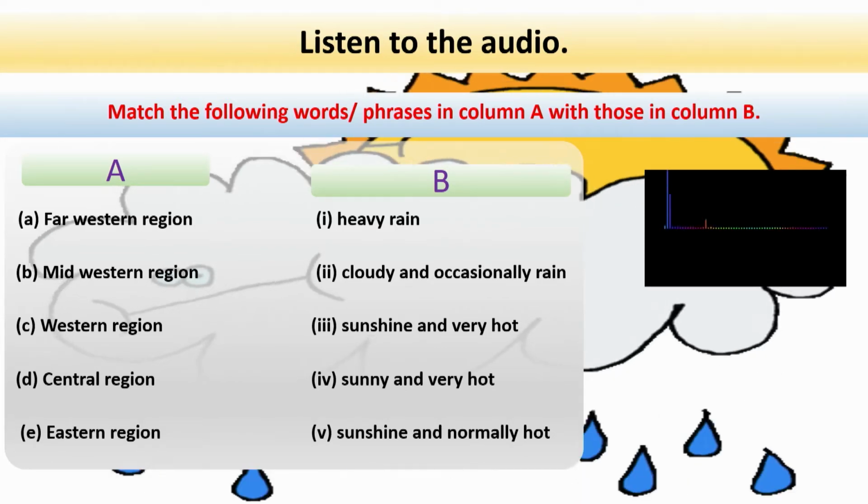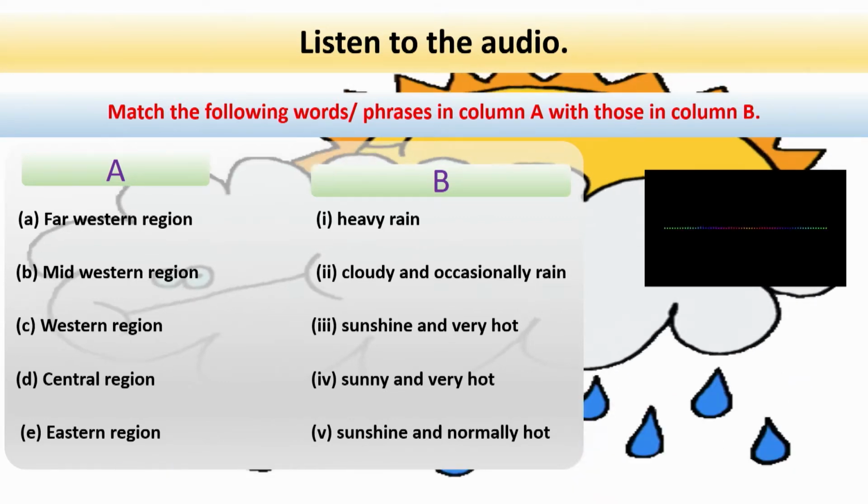In the central region of the country, there will be sunshine and normally hot. In the western region, it can be cloudy and occasionally rain. Moving to the midwestern and far western region of the country, there will be sunshine and very hot. In the western hills, there will be mostly dry and windy.